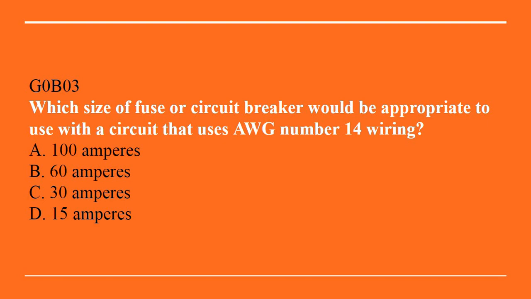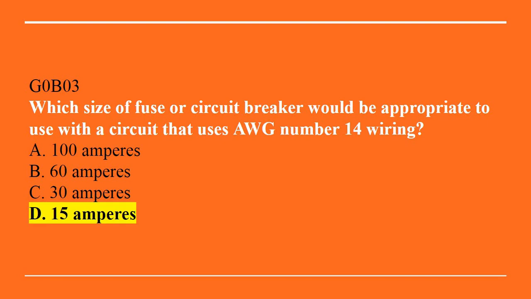G0B03. What size of fuse or circuit breaker would be appropriate to use with a circuit that uses AWG number 14 wiring? A. 100 amperes. B. 60 amperes. C. 30 amperes. Or D. 15 amperes. Correct answer is D.